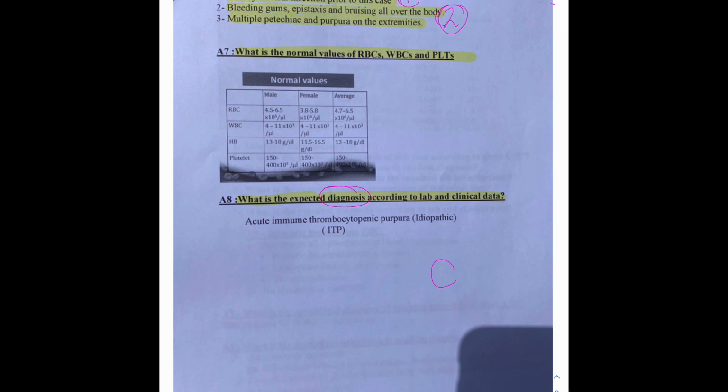The diagnosis is going to be acute immune thrombocytopenic purpura, idiopathic. There is a fact here: once you see idiopathic, it means the cause is antibodies, right? So I for immune, T for thrombocytopenic, and P for purpura.